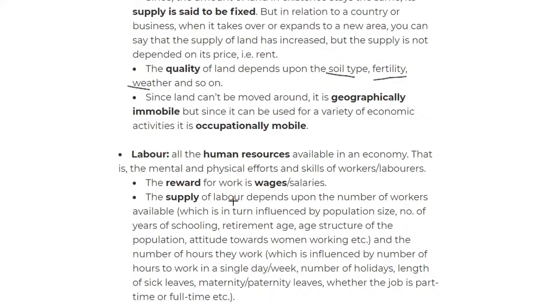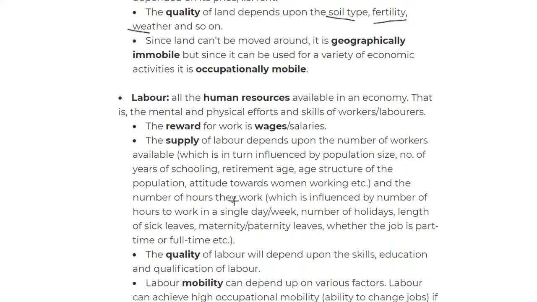The supply of labor, unlike land, can change. The first thing you need to know about the supply of labor is the number of workers available at the current time and the number of hours a worker will work. Let's go factor by factor. We start with the number of workers available in my country.